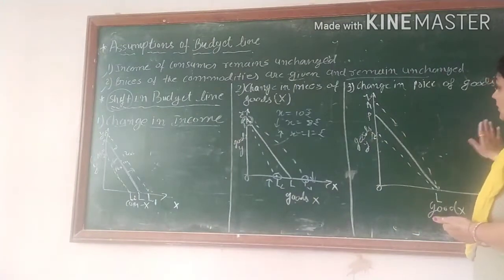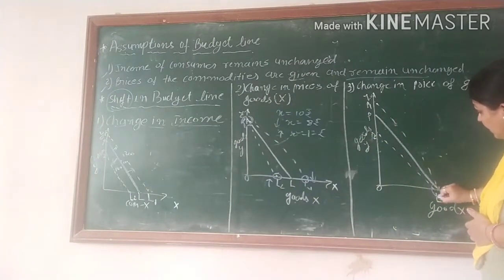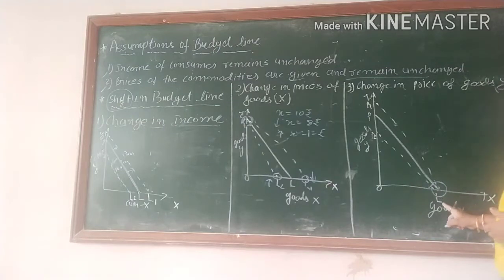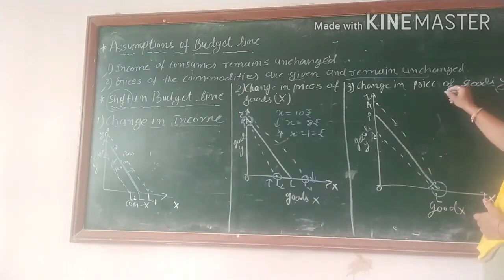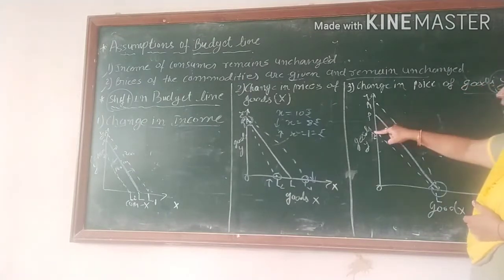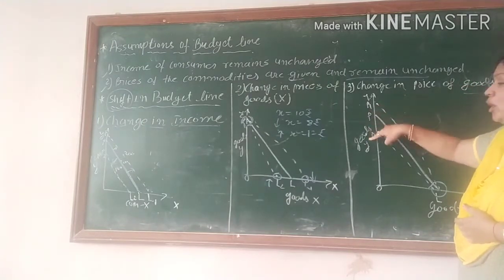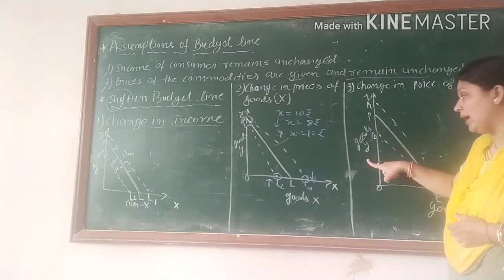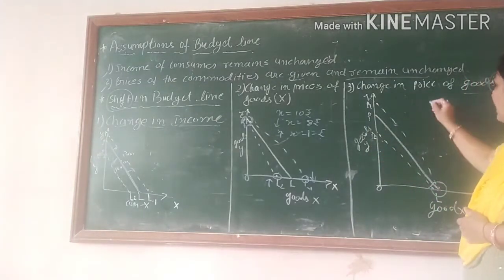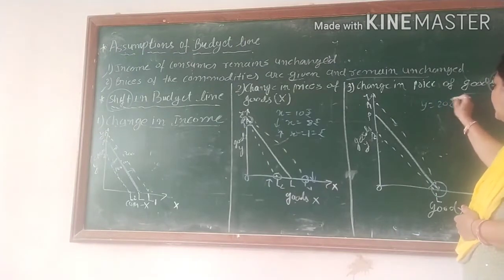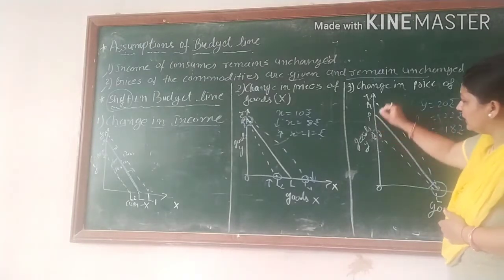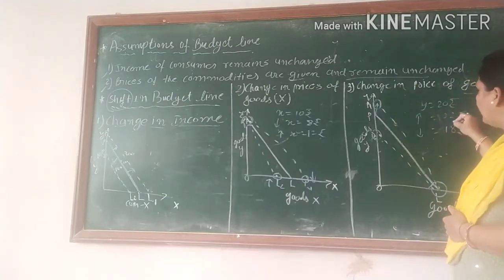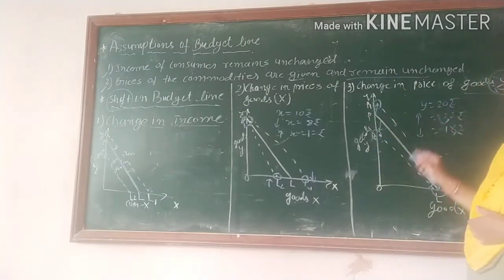Here we are talking about these points remaining unchanged for x goods. Why do x goods remain unchanged? Because only the price of goods y changes. So the change is denoted on the y axis, because on the y axis we are taking the goods y. Suppose y price is 20 rupees, so an increase means 22 rupees, and a decrease means 18 rupees. So this change is shown like this. Upward it means 18 rupees, and downward it means 22 rupees.